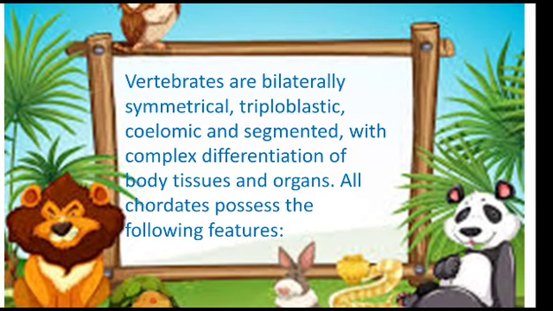Now describing the characteristics of the vertebrates, they are bilaterally symmetrical, triploblastic, coelomic and segmented.